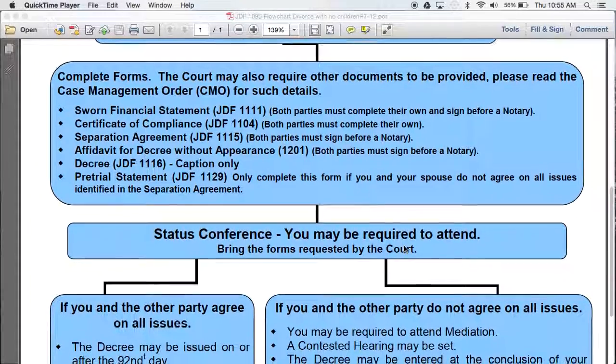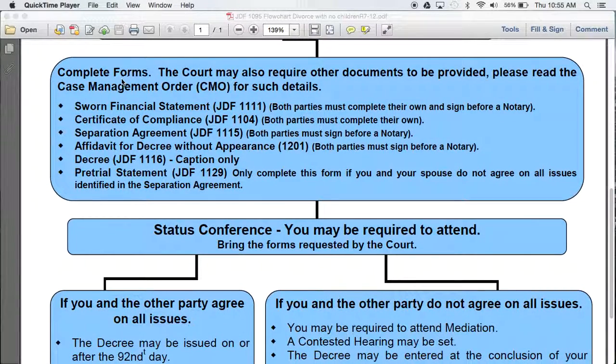Once these documents are filed and service is proper, the court will issue what is called a case management order, or a CMO. This CMO details the process that is ahead in the district court. A sworn financial statement is required from both parties. This sets forth the incomes, the assets, and the debts of both parties. Full disclosure is required by all district courts.